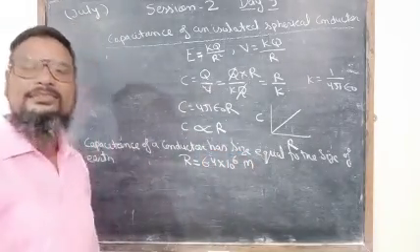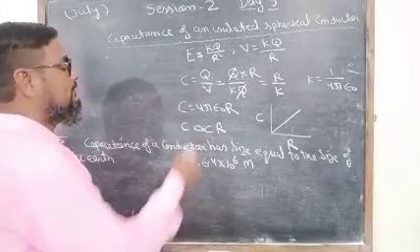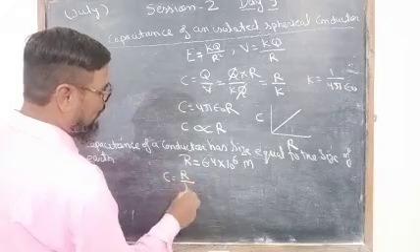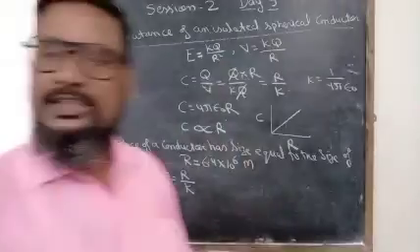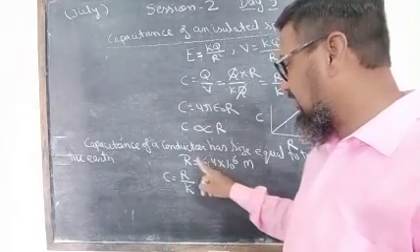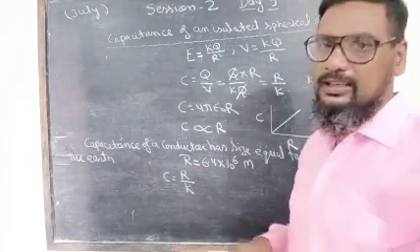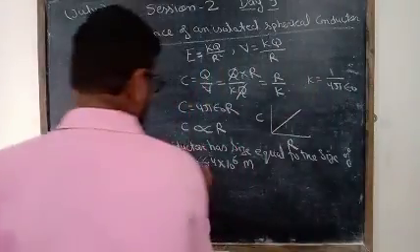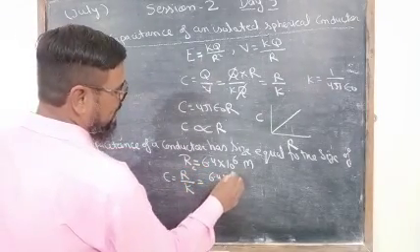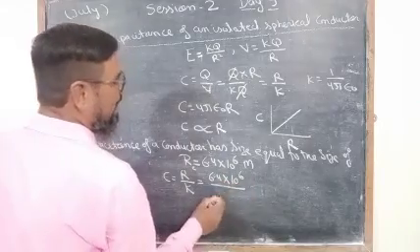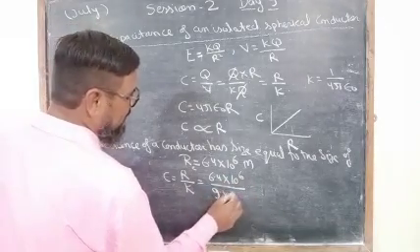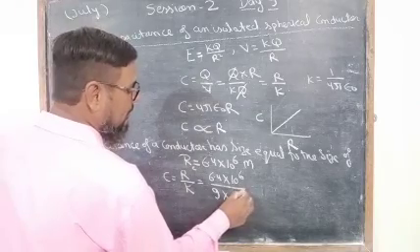This is the radius of the earth, and we know that C is equal to R upon k according to this formula. If we put the radius of the conductor equal to the radius of the earth, then we obtain 6.4 into 10 raised to the power 6 upon the value of k for air or vacuum, which is 9 into 10 raised to the power 9.